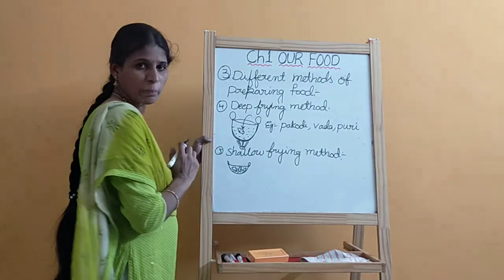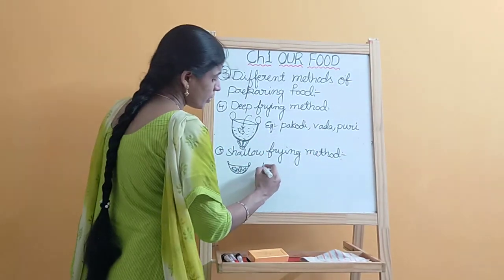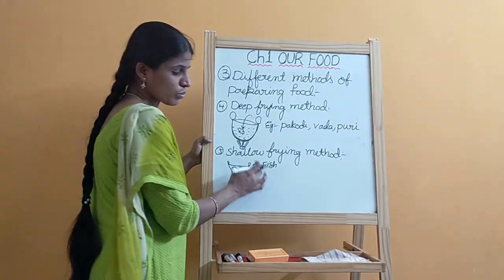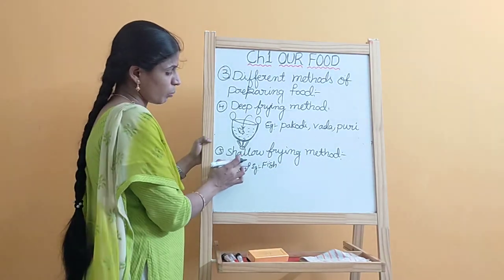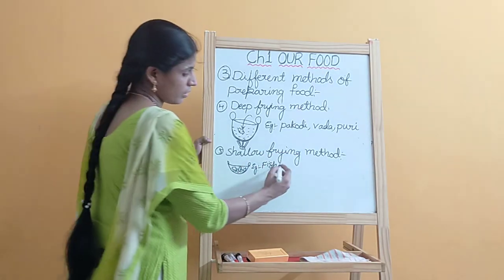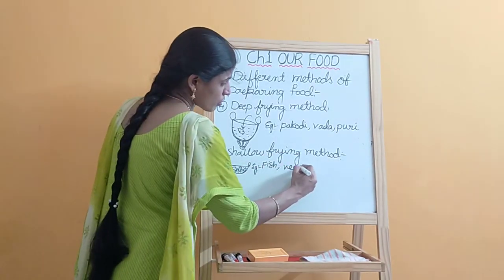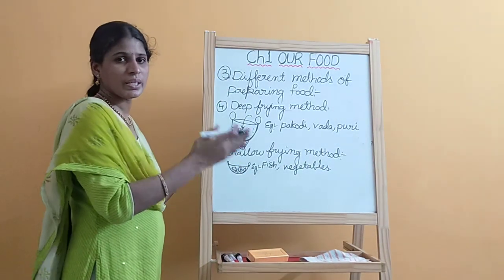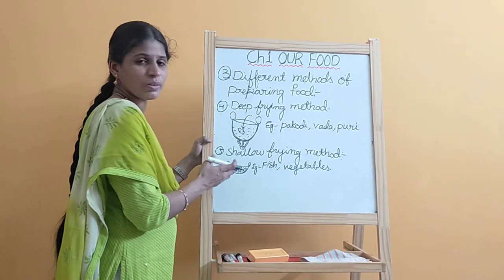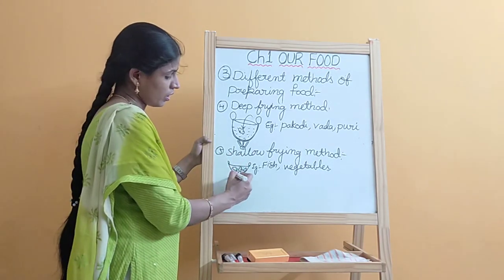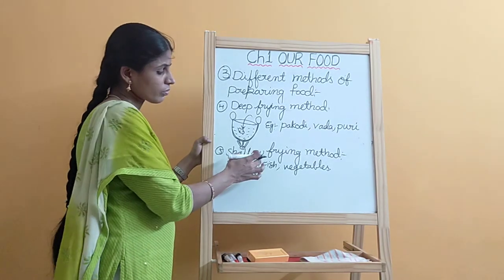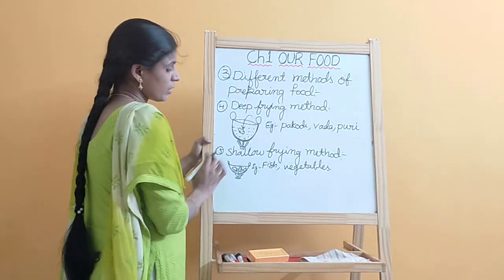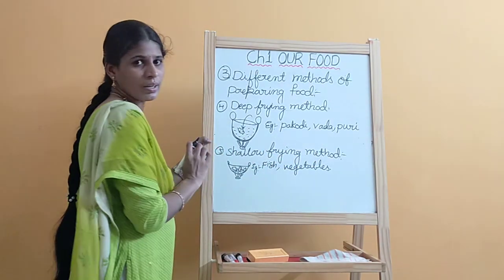For example, fish we cook with the help of the shallow frying method. For some vegetables also, we cut them into pieces and fry them on the pan. Okay, this is also one of the cooking methods: deep frying method and shallow frying method.